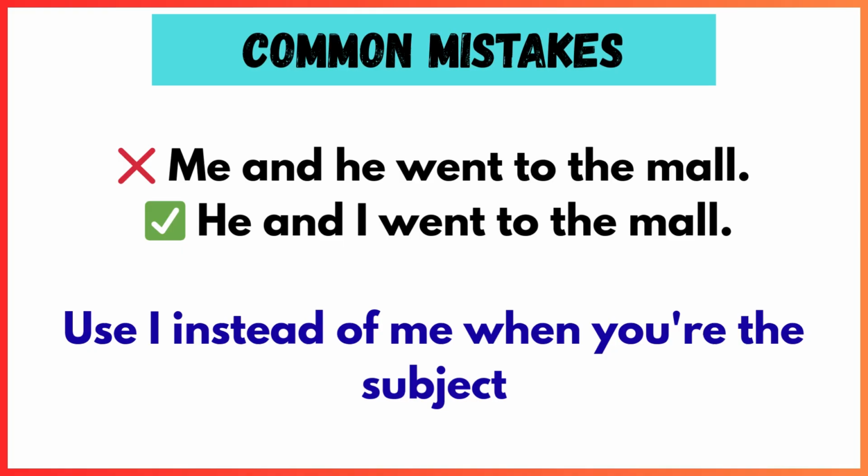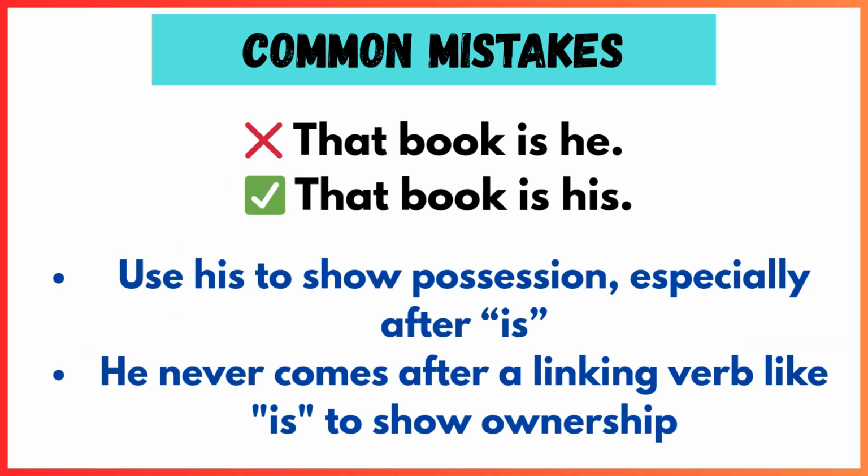So, he and I went to the mall. Rule: use I instead of me when you are the subject. He is correct, but the phrase me and he puts one subject and one object together. That is grammatically incorrect.